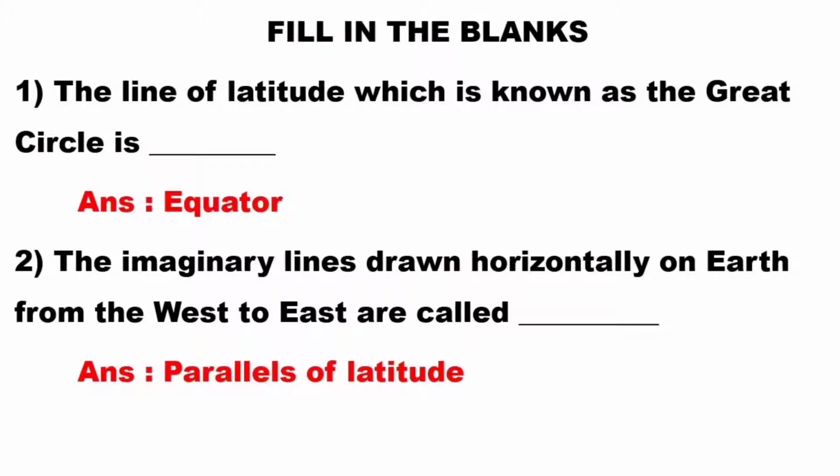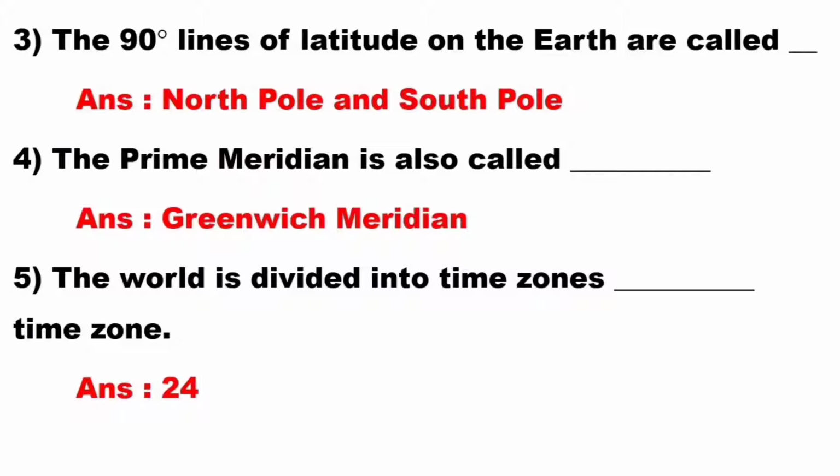The line of latitude which is also known as equator. The imaginary lines drawn horizontally on the earth from the west to east are called parallels of latitude. The 90-degree lines of latitude on the earth are called North Pole and South Pole. The prime meridian is also known as Greenwich meridian. The world is divided into time zones, 24 time zones.